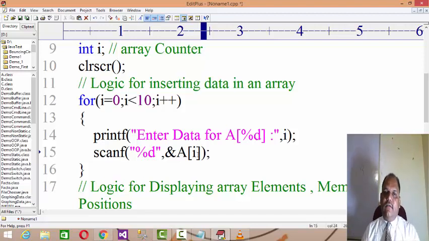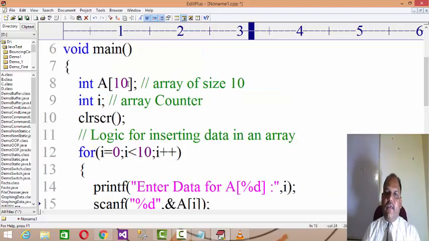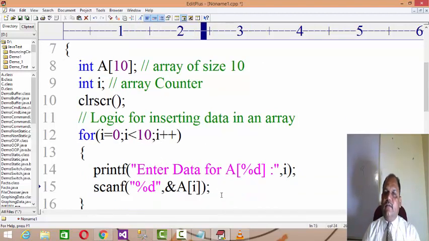Let's say you want to insert 1000 elements of data. I just have to make the array subscript 1000, set the loop up to 1000, and that's it. Instead of using 1000 lines of code for inserting and displaying the data, a couple of lines of code can do it by using an array.